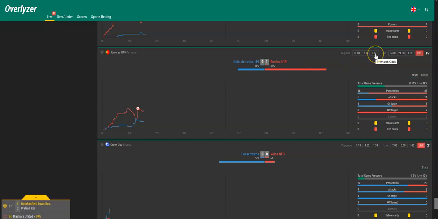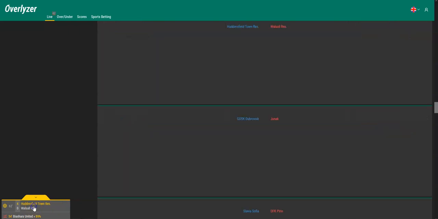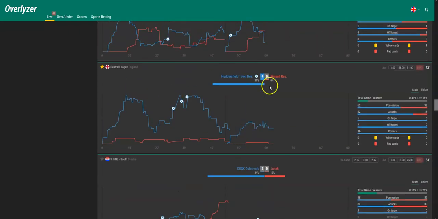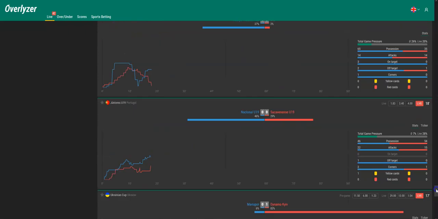And here we also got the pre-game 1-0-2, so there could be some more goals. Here in the alerts, we see that Huddersfield just scored. If you click on that goal alert, it jumps directly to the game, which makes it easier to find. So yeah, here's a 4-0 already. So our pick of 5 goals for Huddersfield should also be possible.